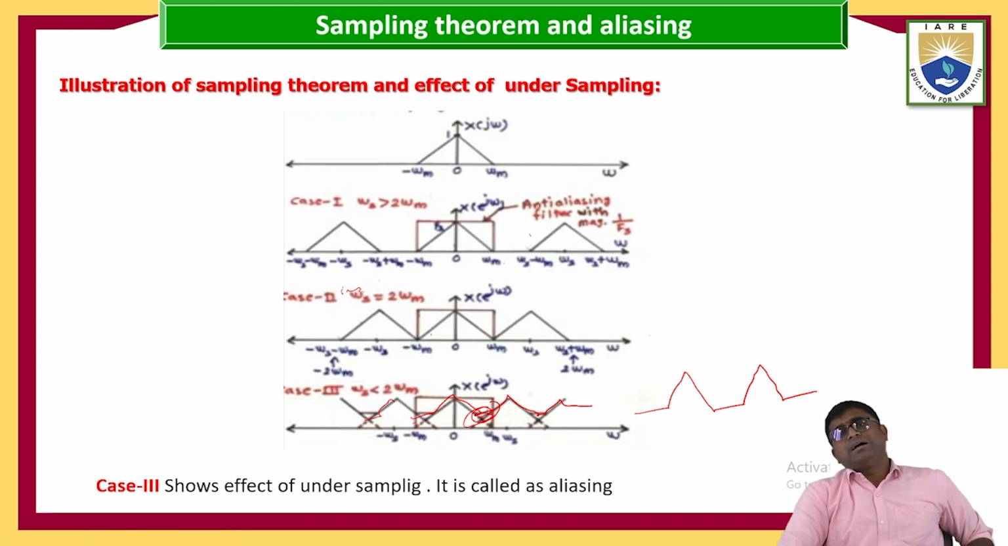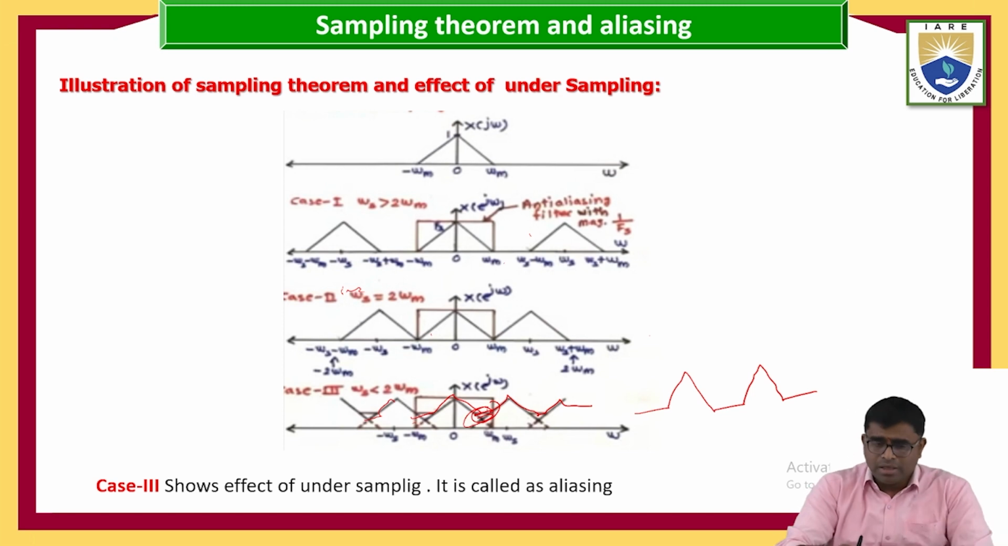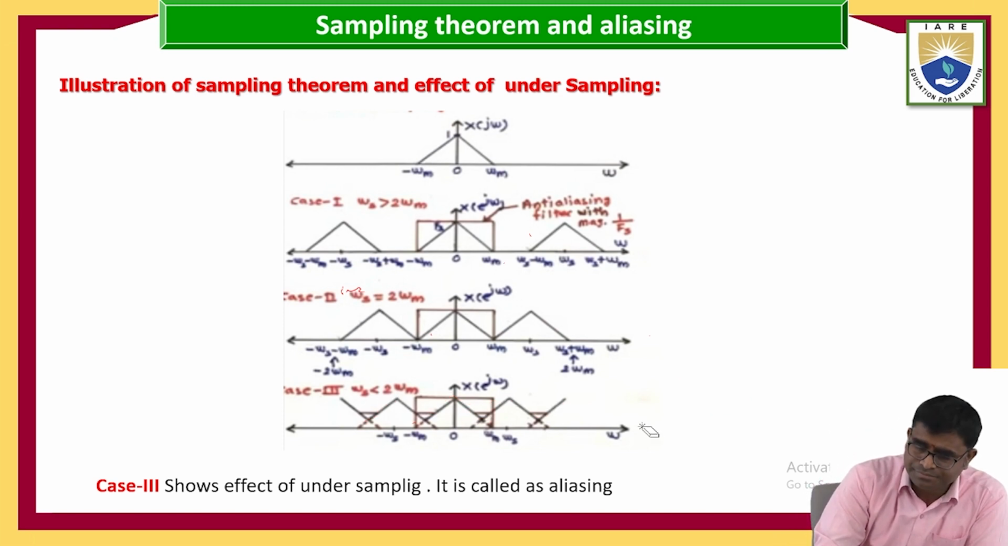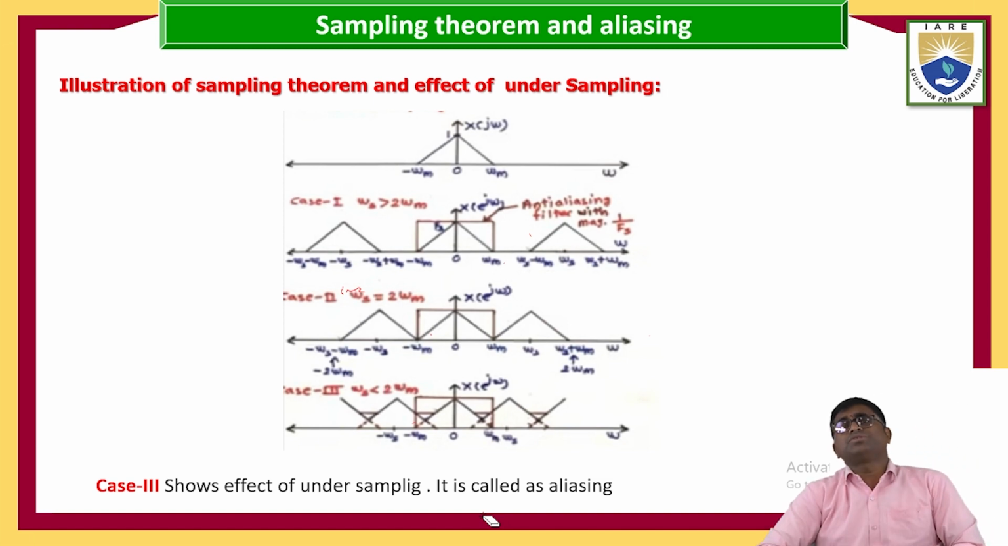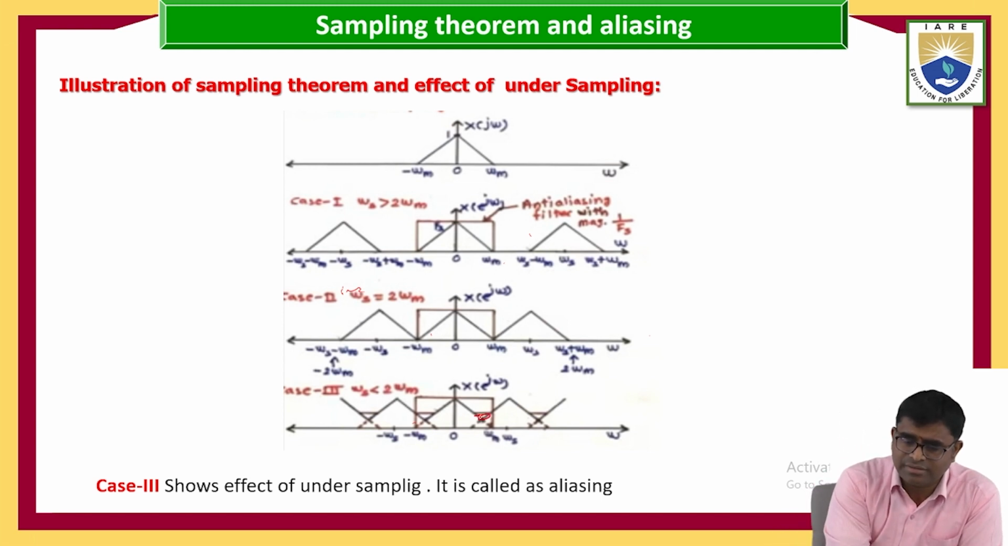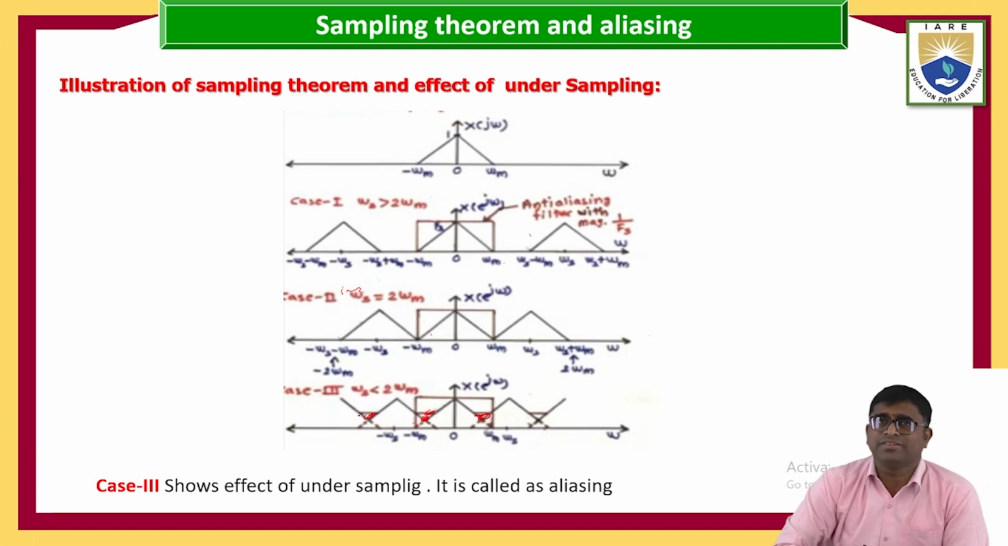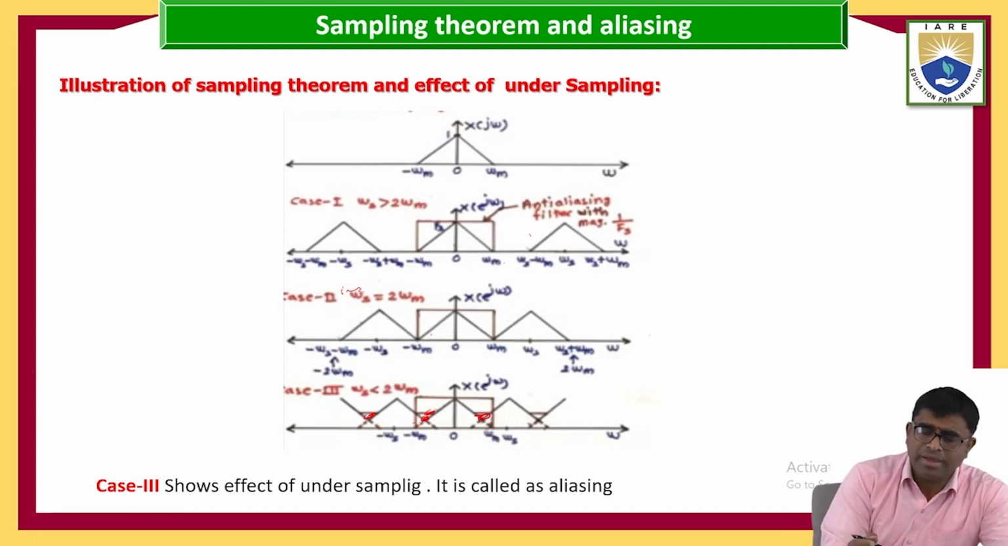Under sampling conditions, it is overlapping. Case 3 shows undersampling. So this is called aliasing. Only in the case of undersampling do we get the aliasing cases. This part and this part are the aliasing cases.